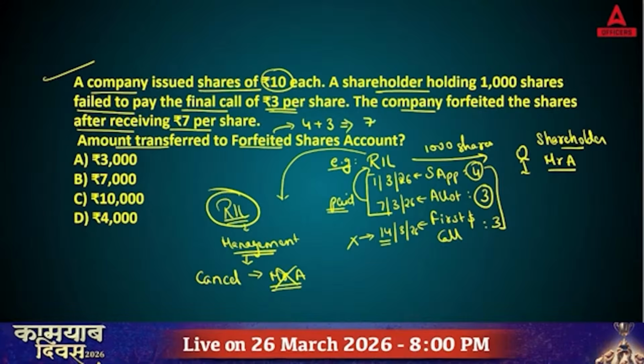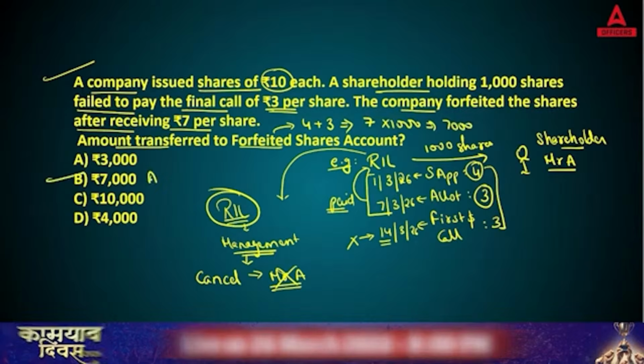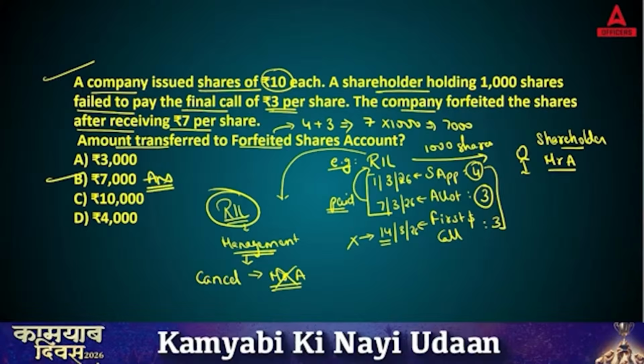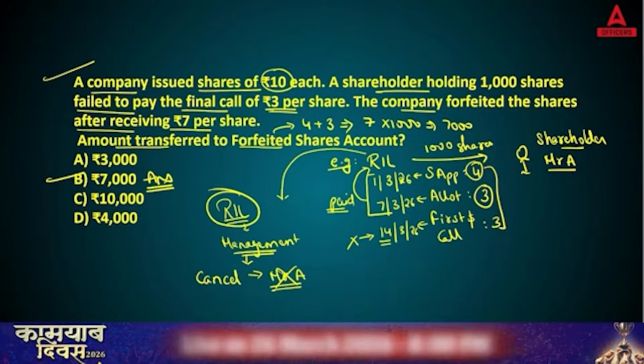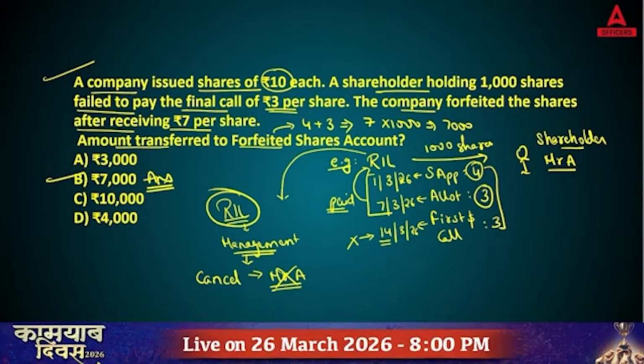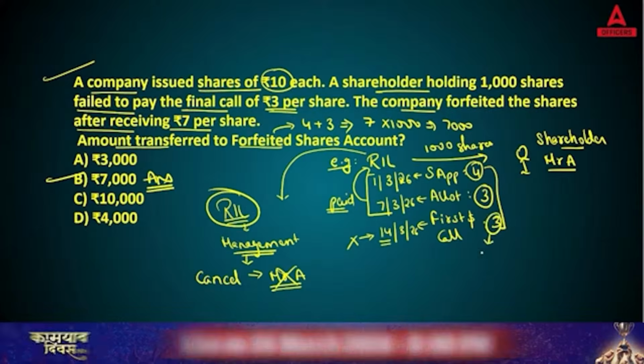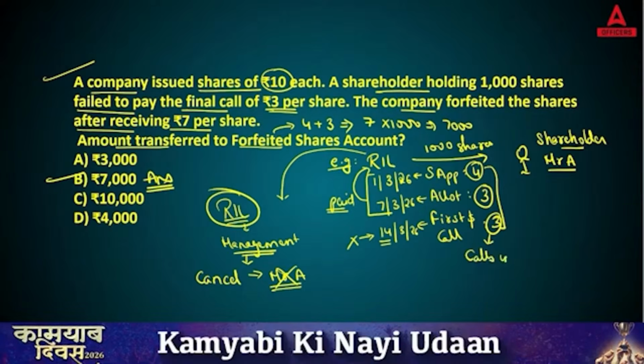So total 7 rupees into 1000 equal to 7,000. So right answer is answer B. Forfeiture means whatever amount the shareholder already paid to you, you will retain it. You will not refund it. That is what the share forfeiture account is. Okay, so this is how you need to calculate. And this last 3 rupees, which is not paid by Mr. A, that is going to be calls in arrears.